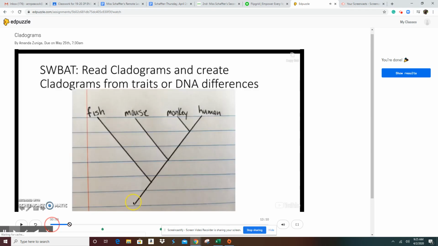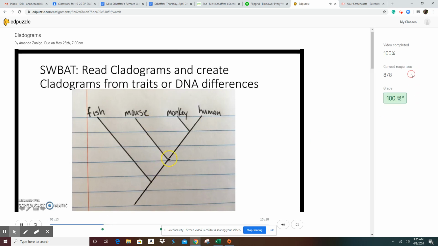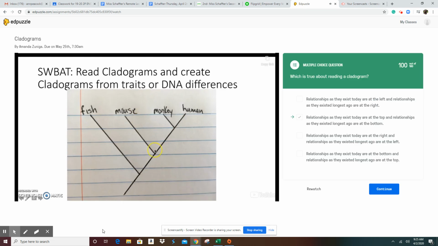And then at the bottom you're going to go to the first question, and you're going to click on show results, or click on the question itself. Click on the question itself and it'll show you, well, look, I know about this. So whatever the question is, if you got it right, your reflection is, I know this, I did this right.